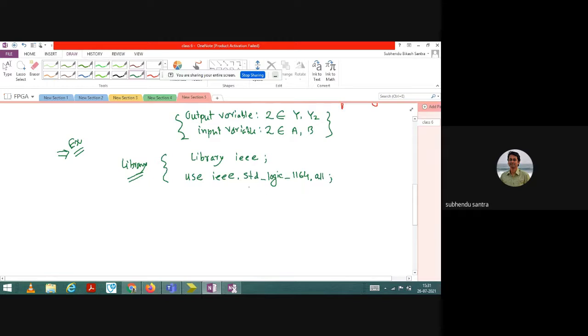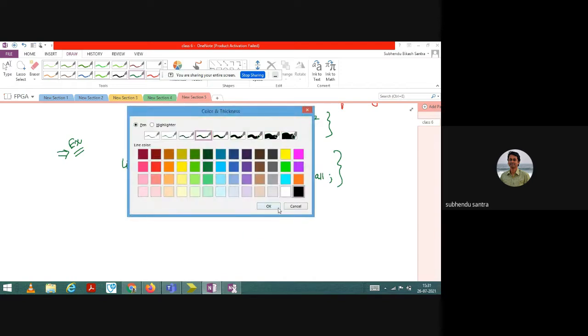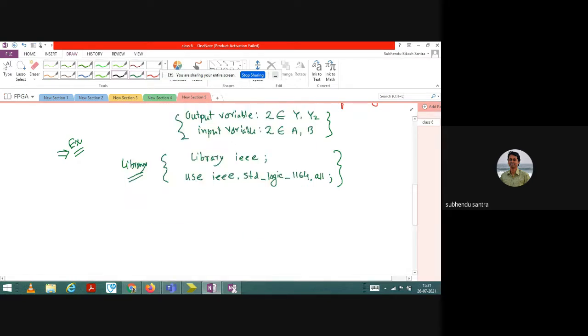Under standard logic you need to select all, so that's why dot all. When you do that, you can easily solve the program. You can easily write the program because you have already taken sufficient things for this variable. So you need to execute a digital operation using a combinational circuit. Two input variables and two output variables are required. So for that, this library is sufficient. IEEE library, and I use IEEE standard logic 1164 dot all.